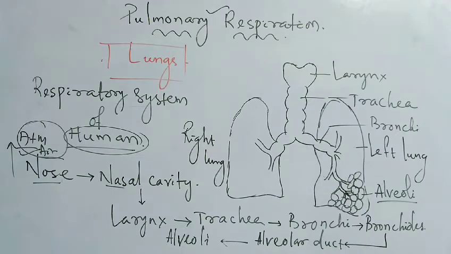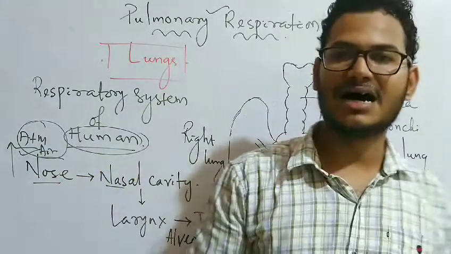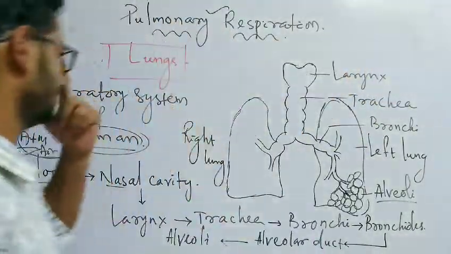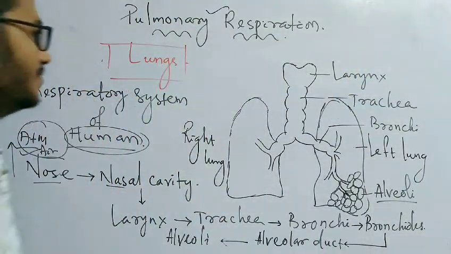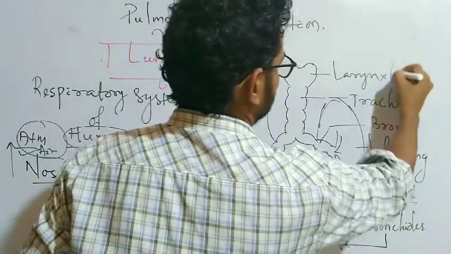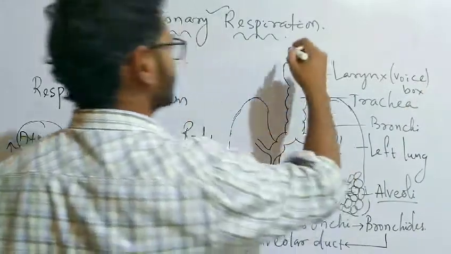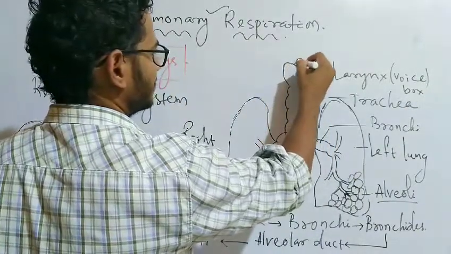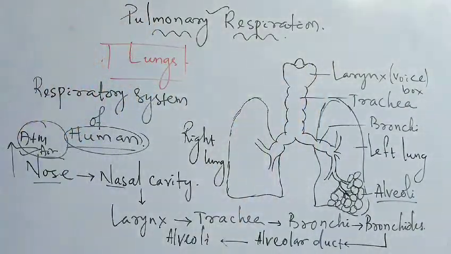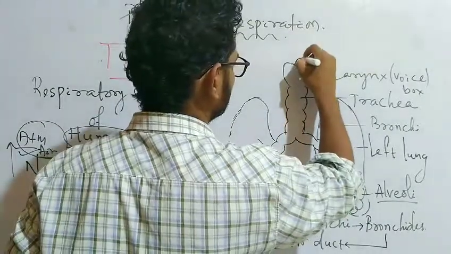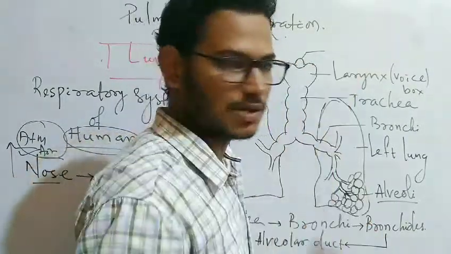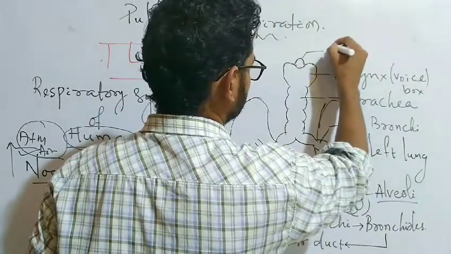Okay, now we will discuss how these are very important in human beings. So remember, the larynx is known as the voice box. Here the epiglottis is present, which closes the glottis during swallowing of food.